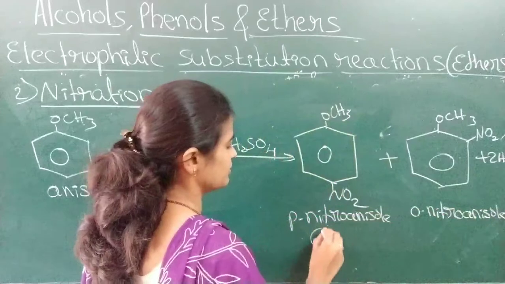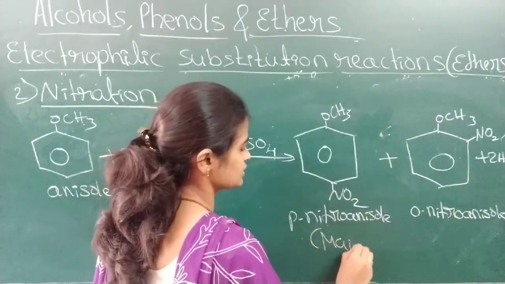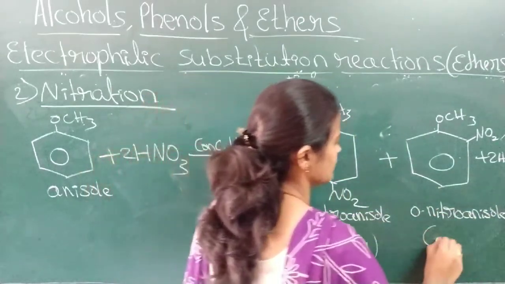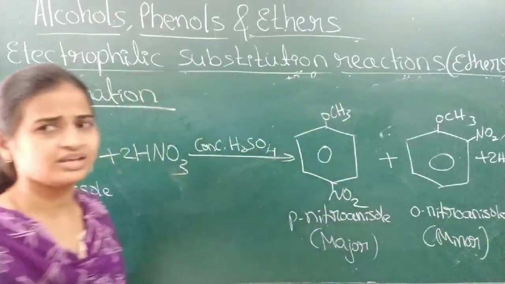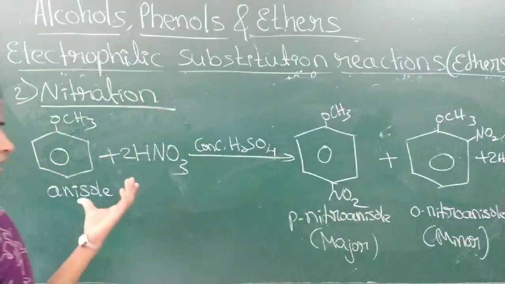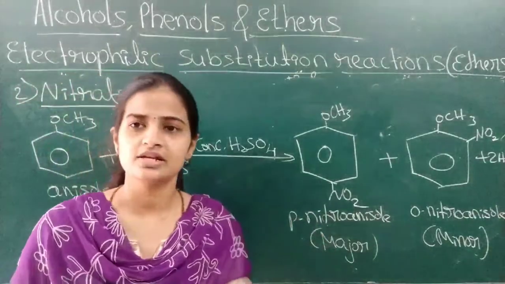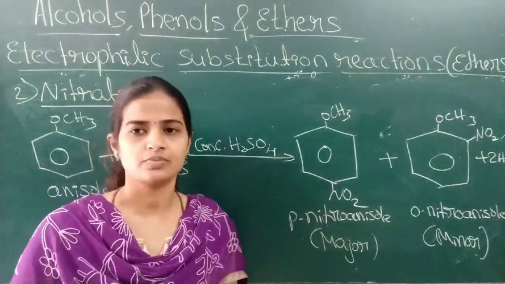Para nitro will be the major product, ortho will be minor. Very easy reactions. Nitration generally we know. Any compound we take, when it is treated with the nitrating mixture, we will get the nitro substituted products.